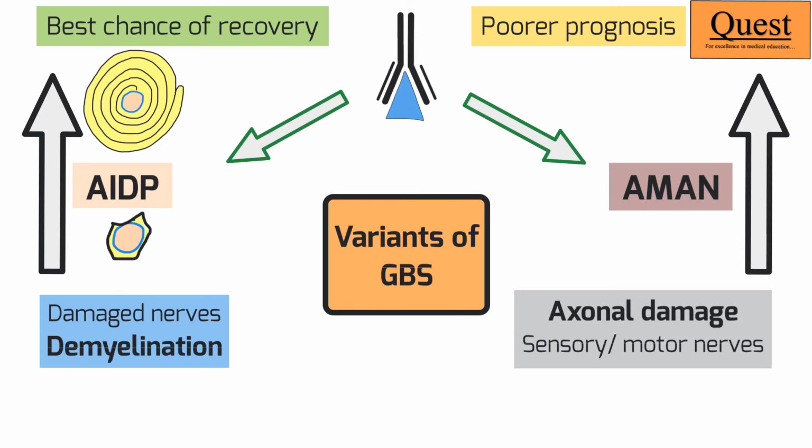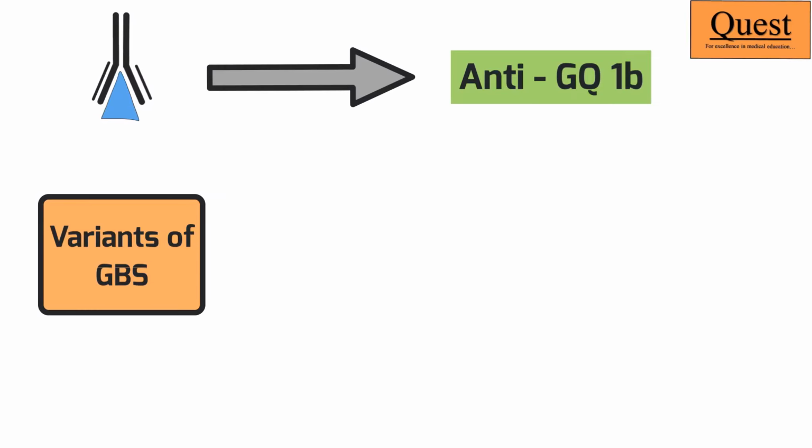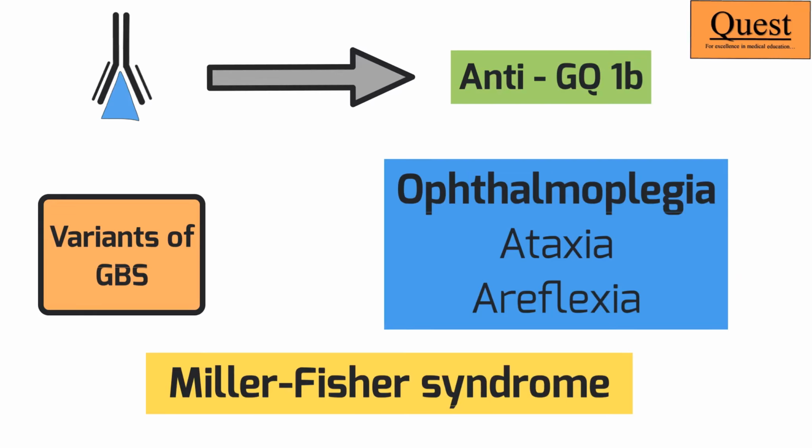In some patients, due to reasons not completely understood, axons can be damaged, and in such patients, recovery tends to be poorer. One interesting anti-ganglioside is anti-GQ1B. The interesting part here is this ganglioside is largely seen in those nerves that supply the extraocular muscles. Therefore, patients having these antibodies tend to have predominant involvement of the eye muscles. This is what is known as the Miller-Fisher syndrome, which is a part of GBS.